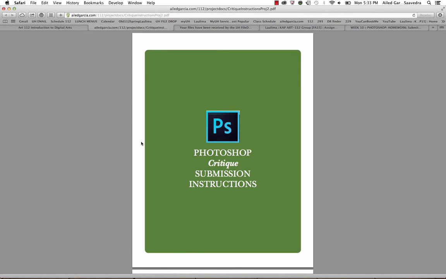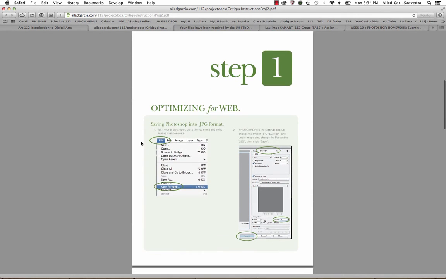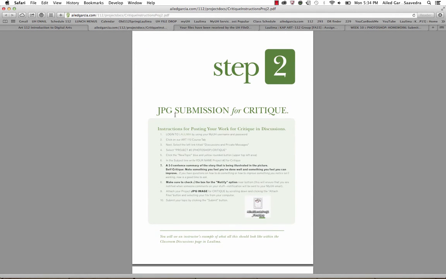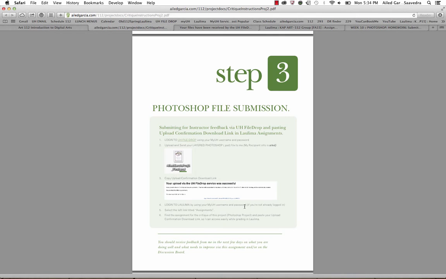I'm not going to go into them in depth just because you've already done this once before, but if you need to, you can always read through them. The first step is going to be optimizing for the web. You're going to complete this step by noon. So you're going to do a save for web inside Photoshop, and then you're going to change the settings as you see here. Step 2, you're going to submit your JPEG for critique by noon in Laulima discussions. You're going to do a summary of your story, you're going to do a self-critique, and then you're going to post that image, okay?